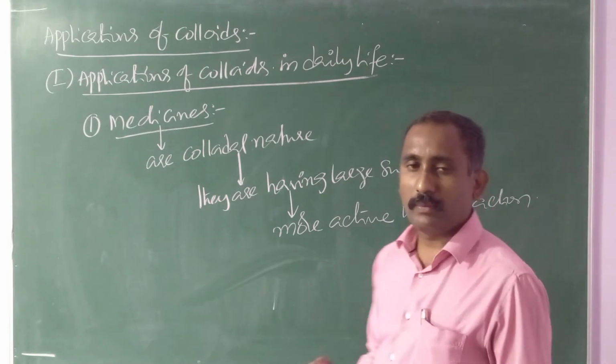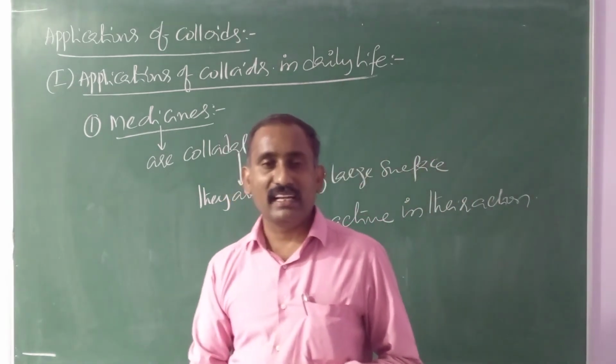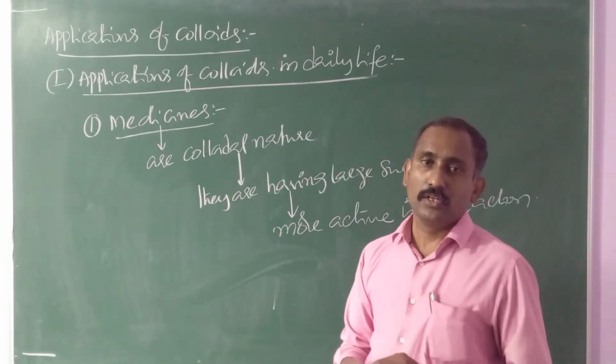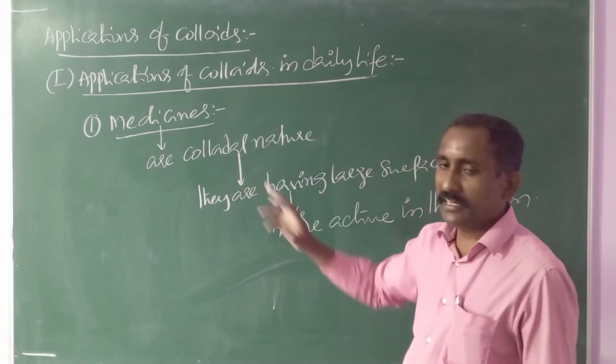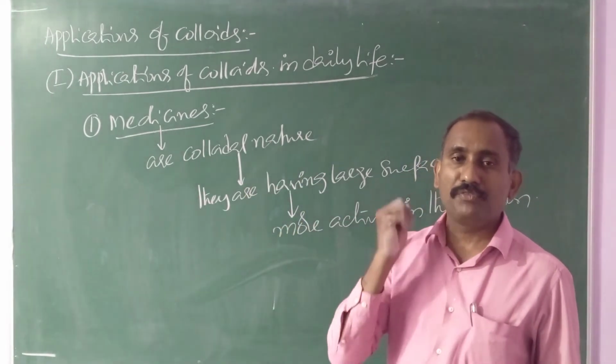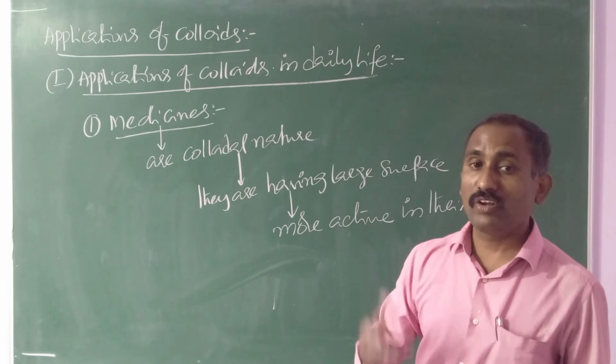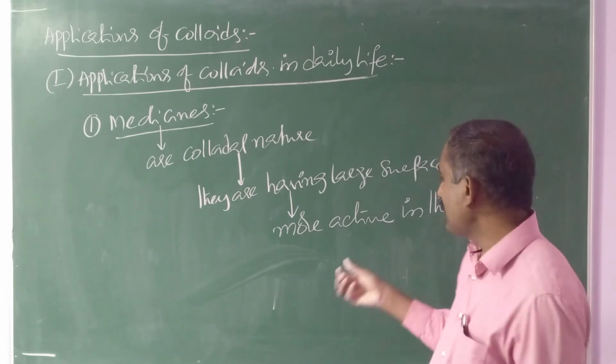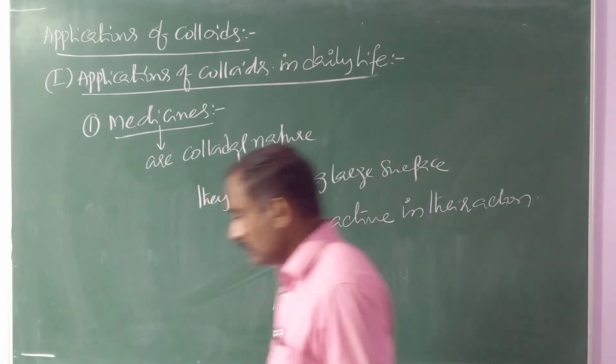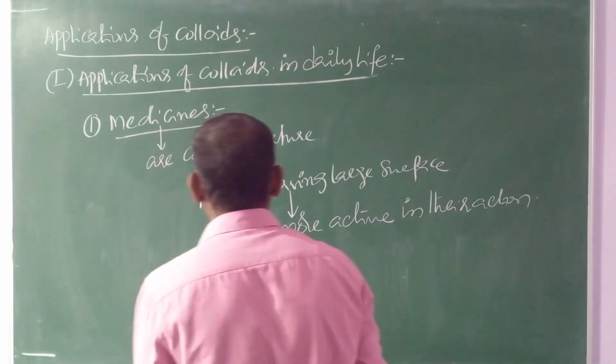So first of all, you should remember that medicines are colloidal in nature, not all medicines. Whenever large surface area is there, they are more effective in their action. Complete theory based, that you should remember.